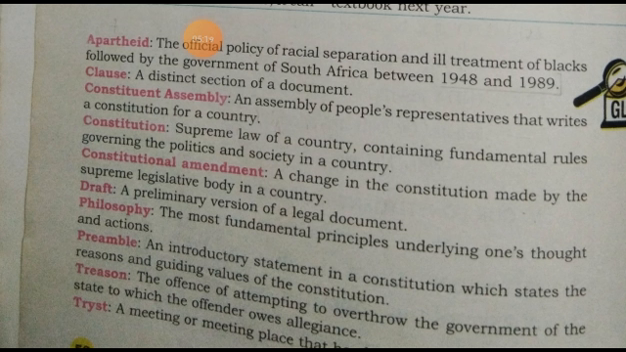Okay, and another word is treason: the offense of attempting to overthrow the government of the state to which the offender owes allegiance. That is called treason. And the last word given here is tryst. Tryst means a meeting or a meeting place that has been agreed upon.